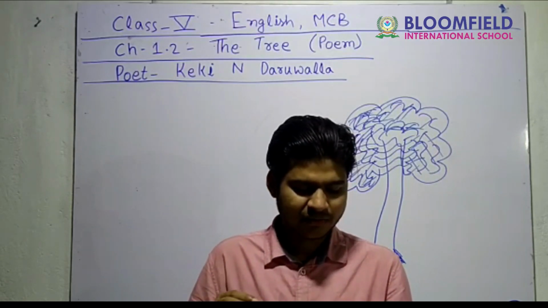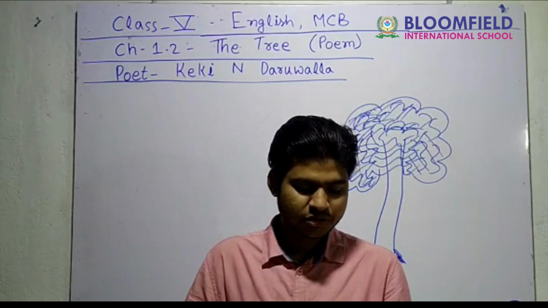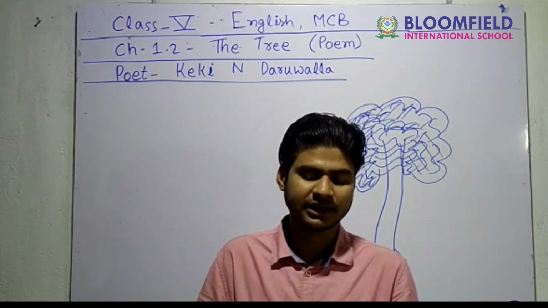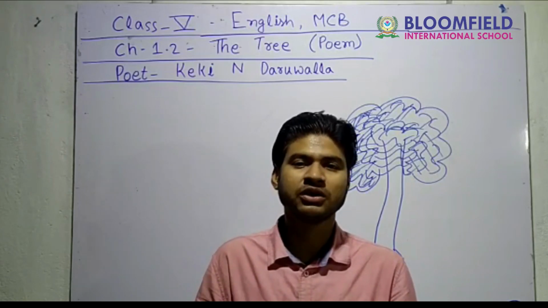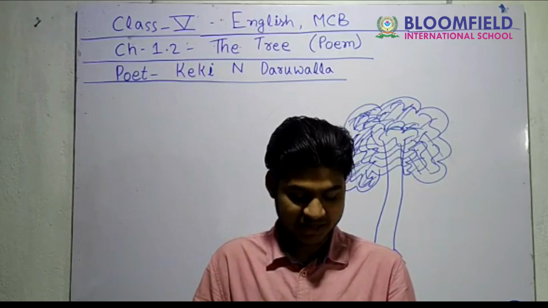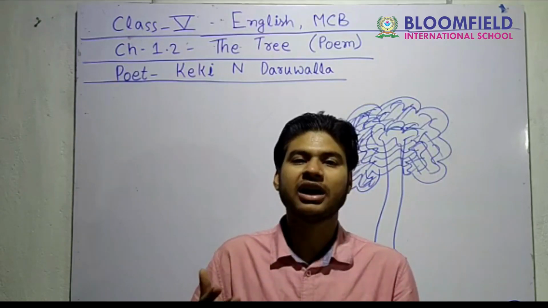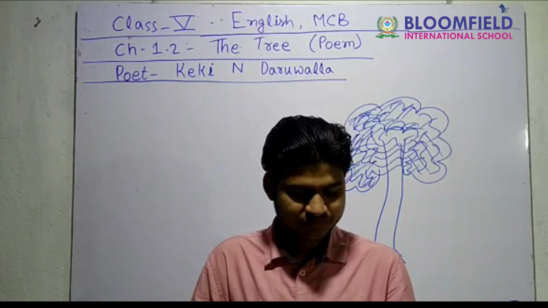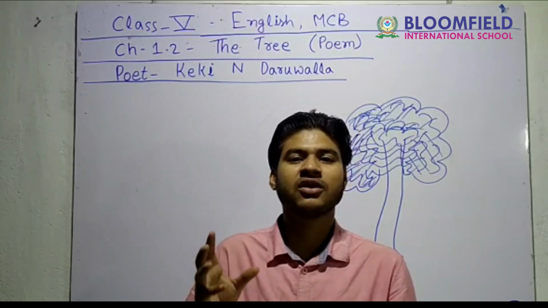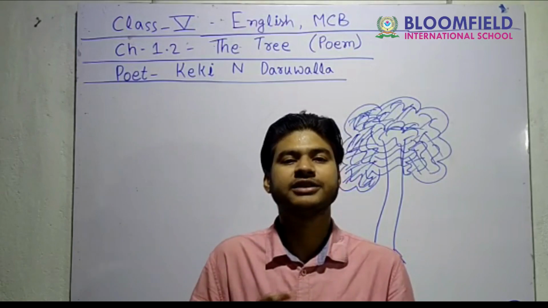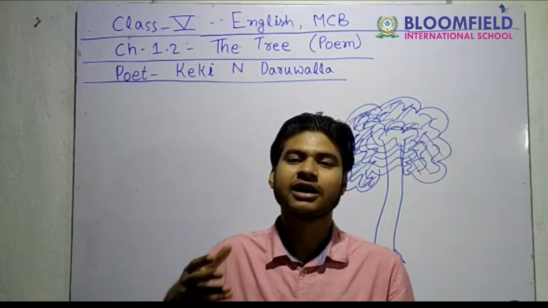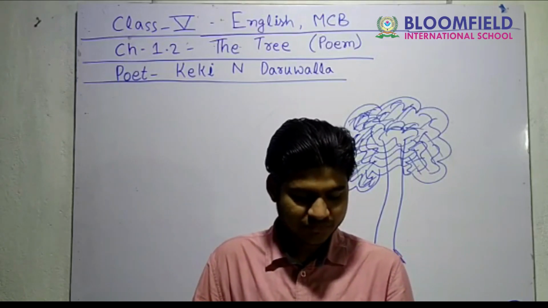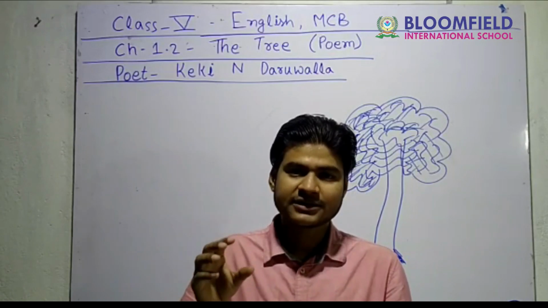We tended it, we watered it. It wanted more and more. So there is a word which is highlighted in blue color, that is tended. That is a difficult word, and the meaning of this word is given at the bottom of the page, and it means looked after, to look after, to care. So all the members of the house cared for it, they watered it, together they take care of it, and then it starts growing. Now this was the first stanza of the poem.